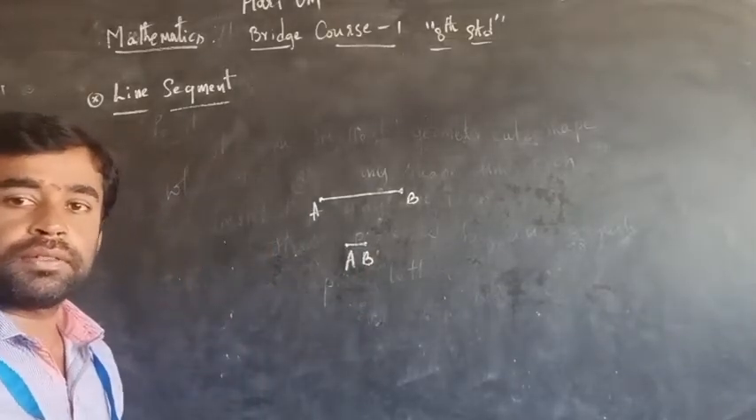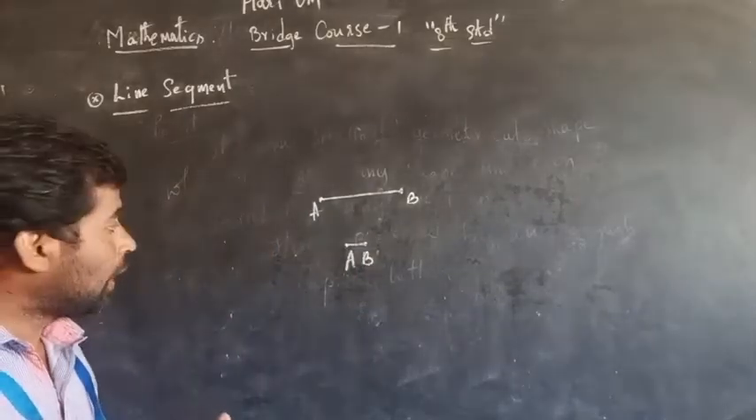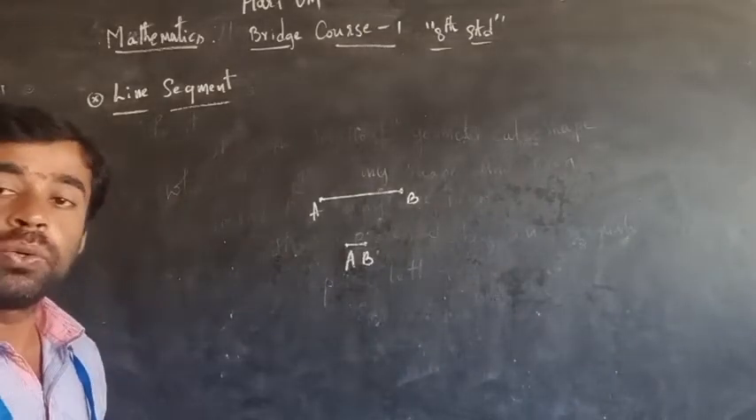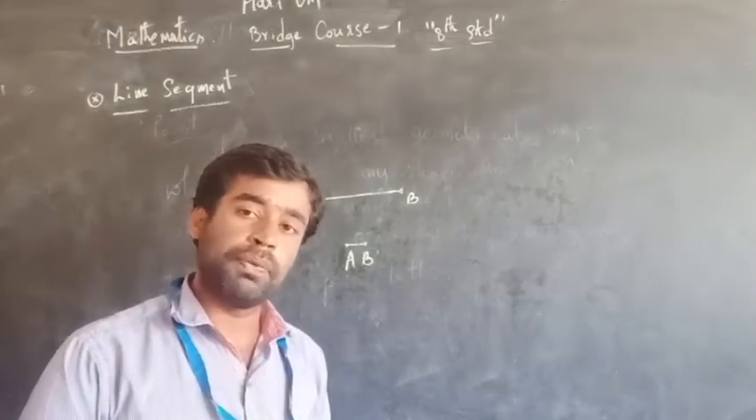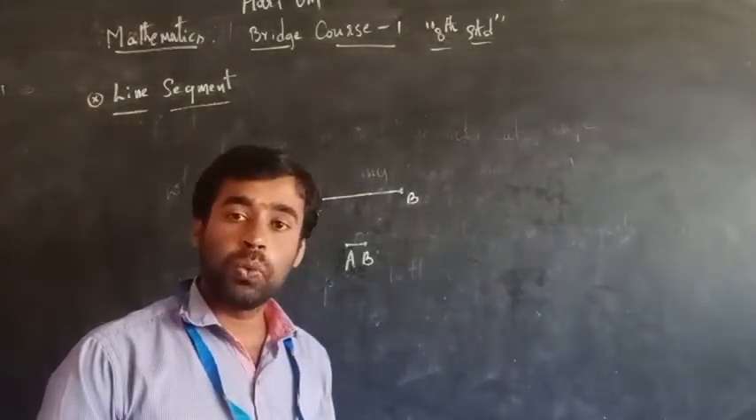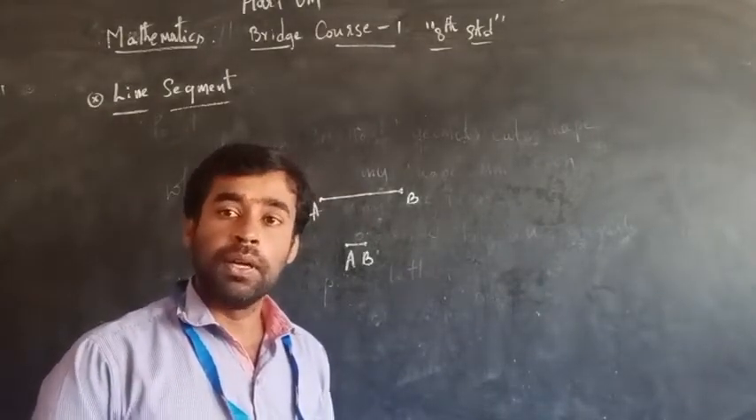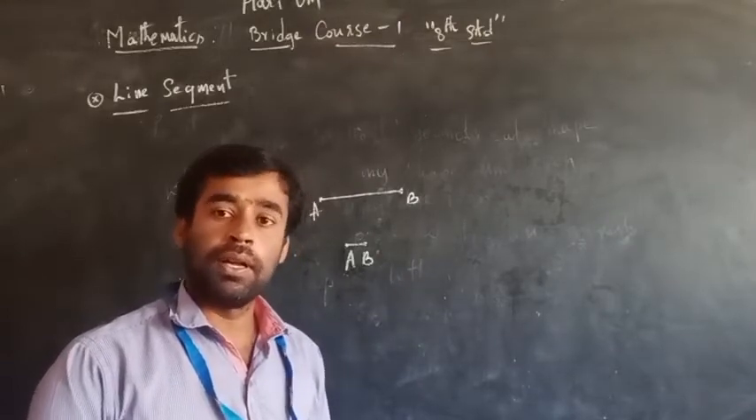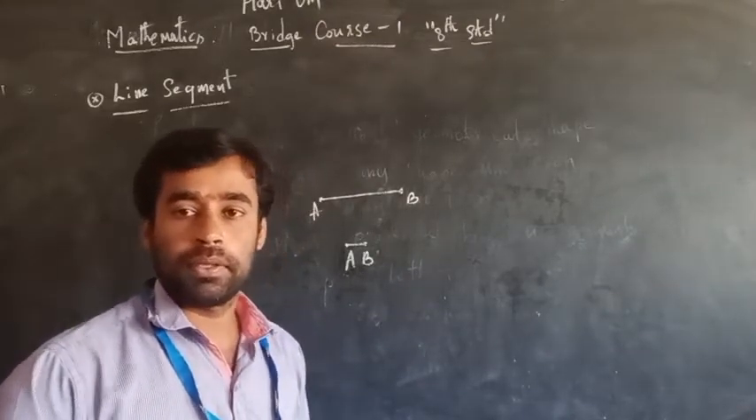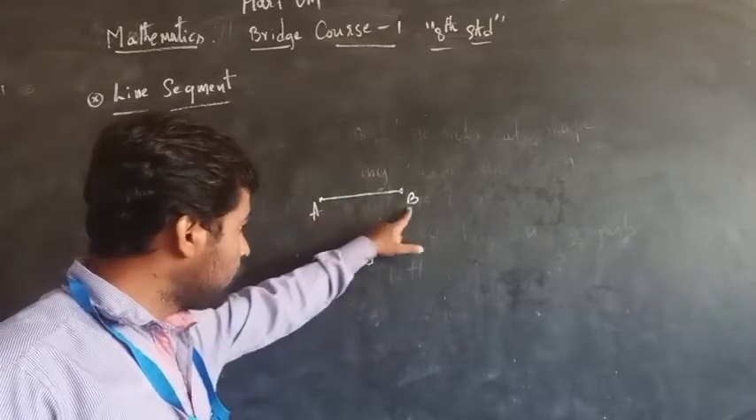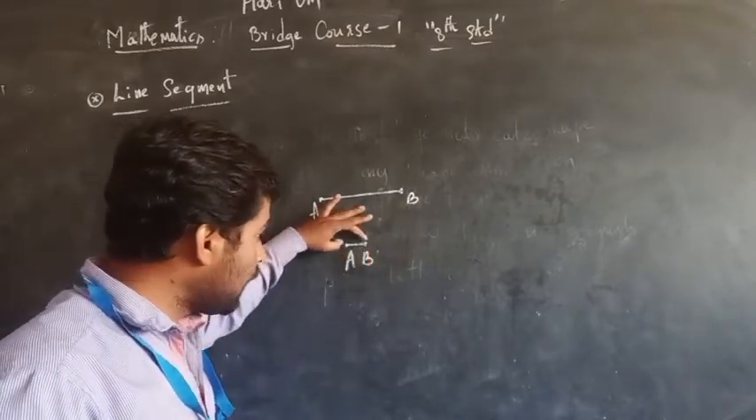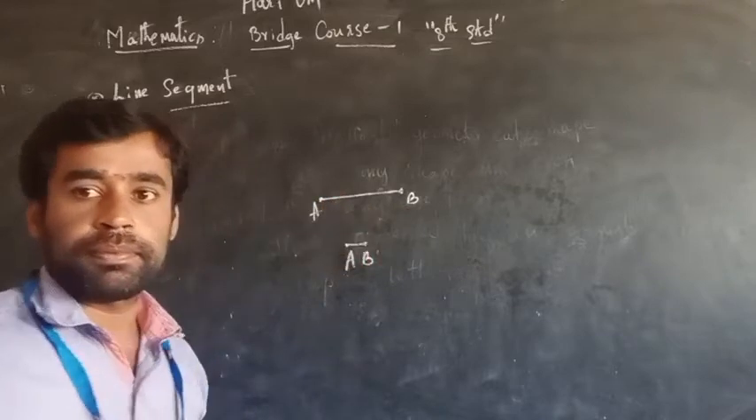Is it clear, students? Line segment means a line joining the two endpoints, or also we can define it as the distance between the two endpoints. Now we can represent it symbolically: AB, and on that we have to write a small line segment symbol. Now write the definition.